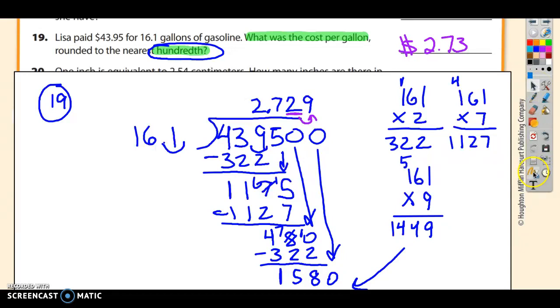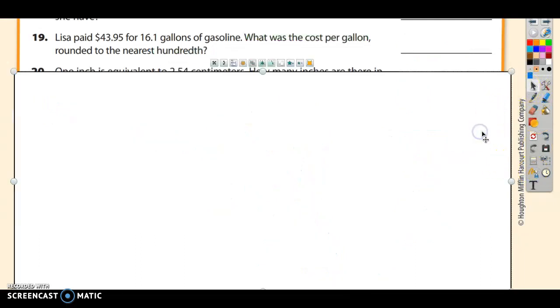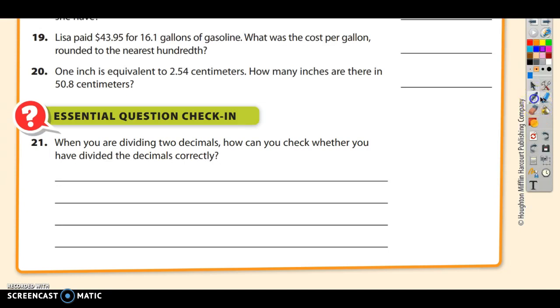I'm going to go ahead and delete that, and I'm going to let you skip number 20. Number 21 says, when you're dividing 2 decimals, how can you check whether you have divided the decimals correctly?